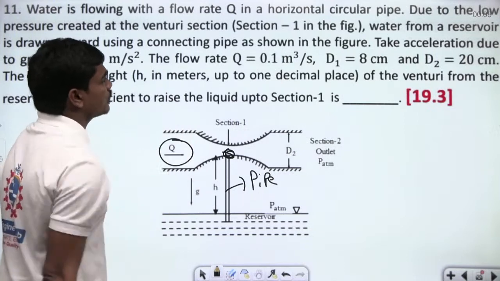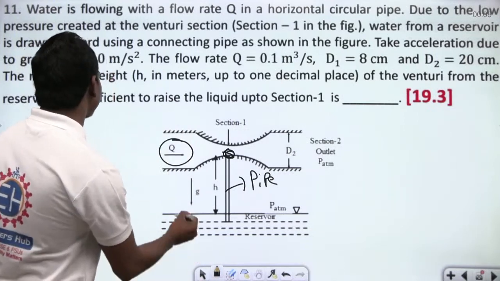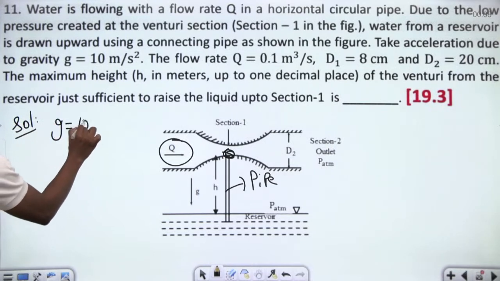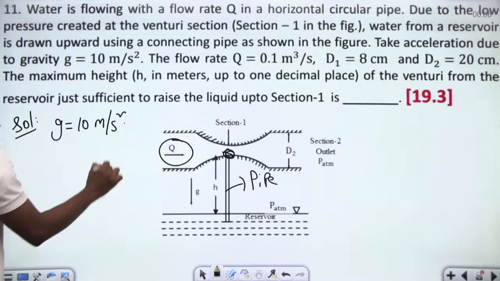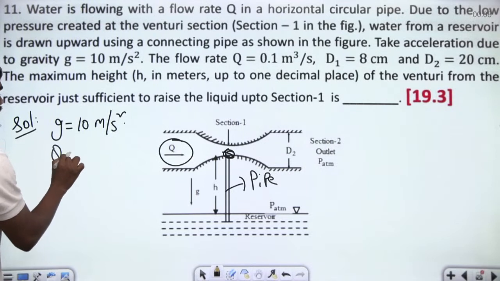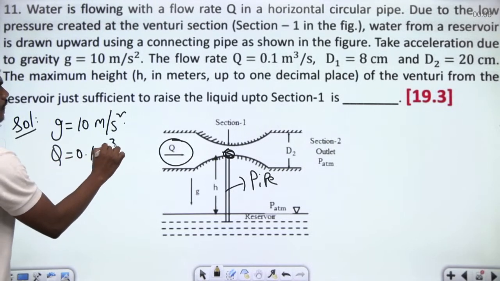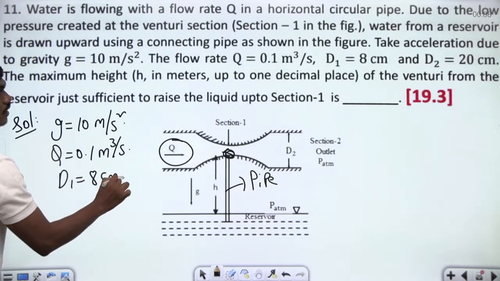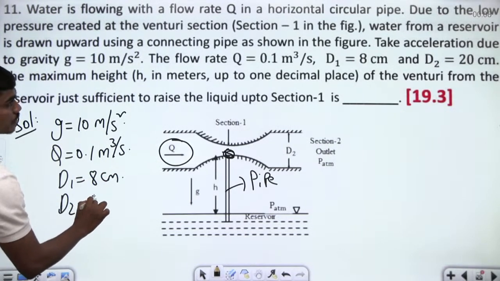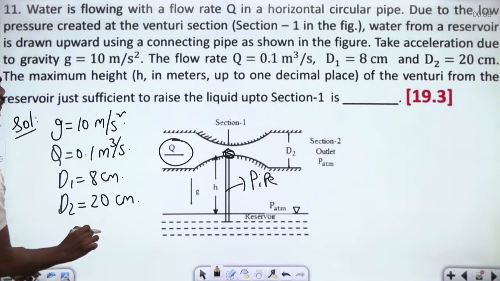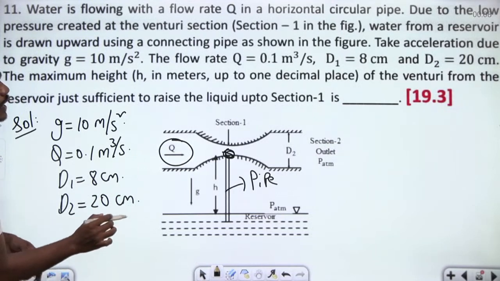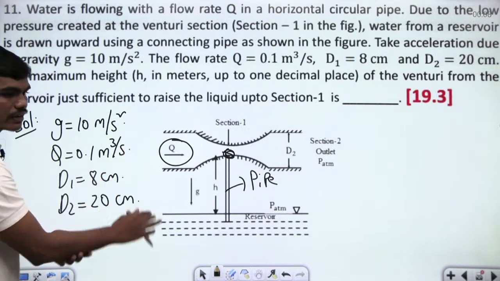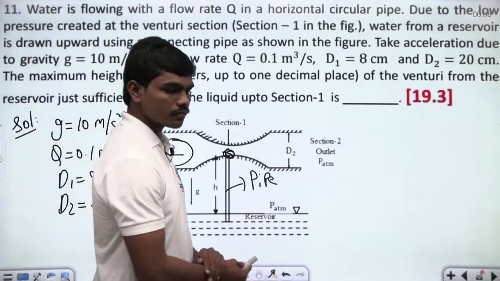As shown in the figure, take acceleration due to gravity g equal to 10 meters per second square. The flow rate Q is equal to 0.1 meter cube per second, D1 is equal to 8 centimeters, D2 is equal to 2.20 centimeters. The maximum height up to 1 decimal place of the venturi from the reservoir just sufficient to raise the liquid. So see here.